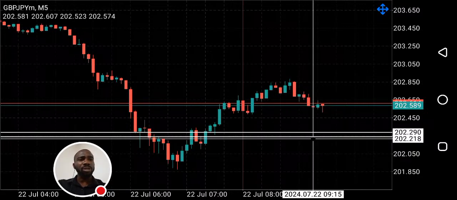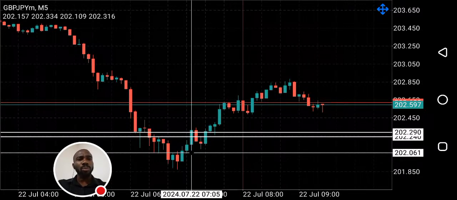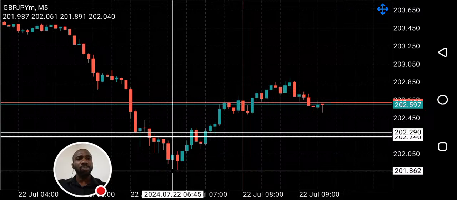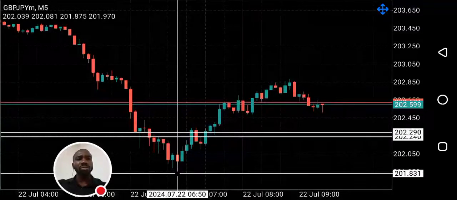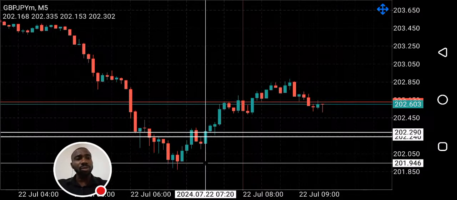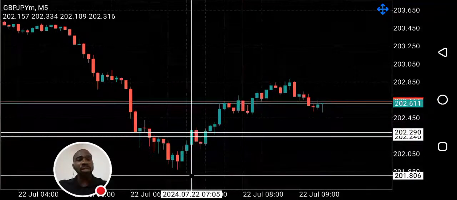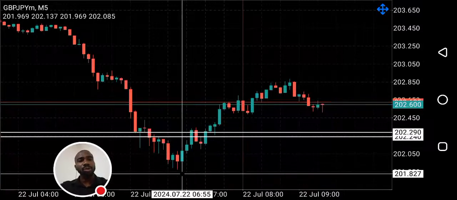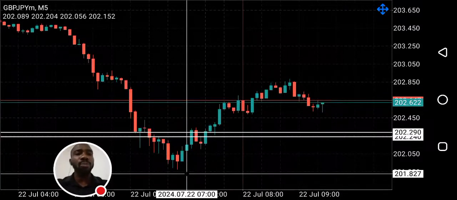And if you don't want to wait for price to fill this gap, ensure that your stop loss is at least 15-20 pips below the low of this candle. Calculate the risk and be sure you are comfortable with the risk. So if you want to buy from the current market price, your stop loss has to be 15, 20 pips below the low of this candle. I hope that is clear.